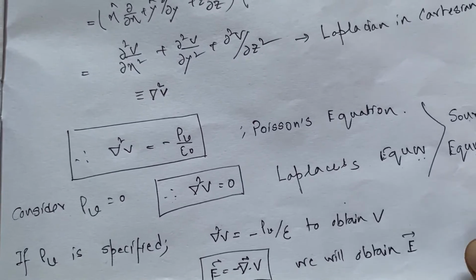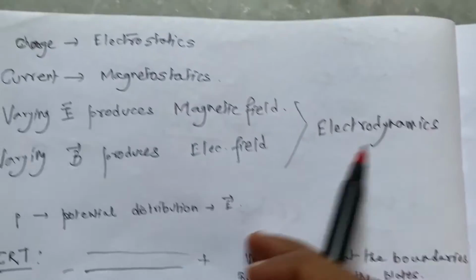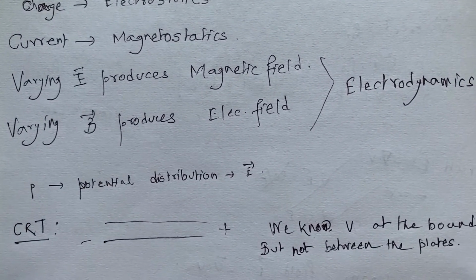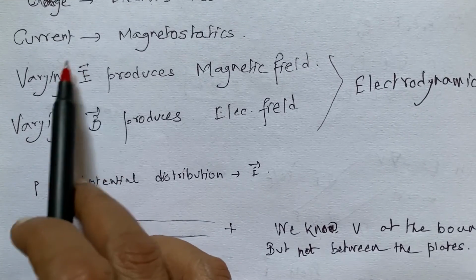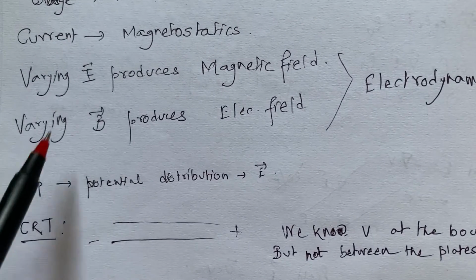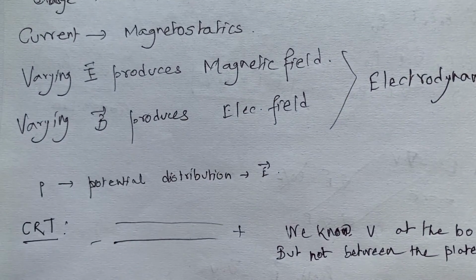But when we have moving charge, that is current, we have magnetostatics. And we know from electrodynamics that if electric field varies, it produces a magnetic field, and if a magnetic field changes with time, that produces electric field.